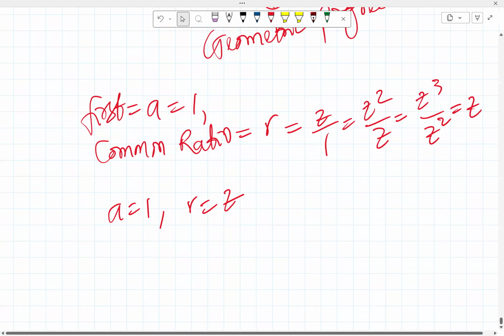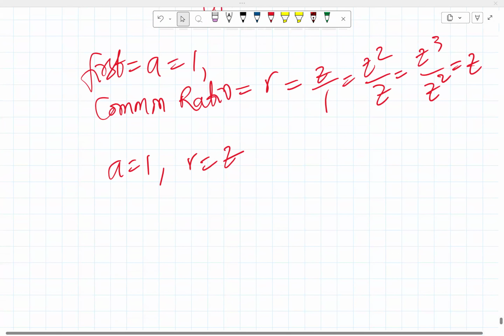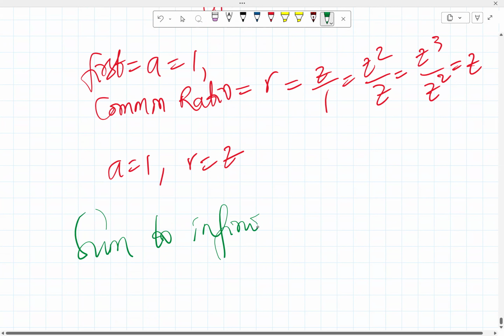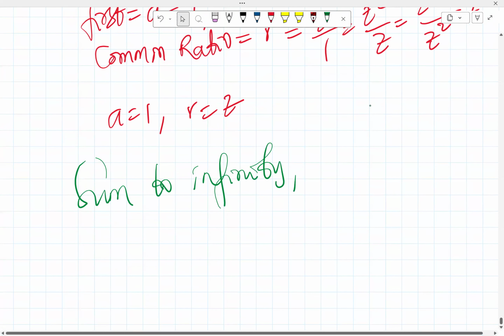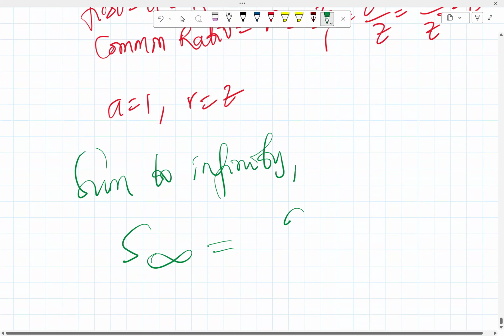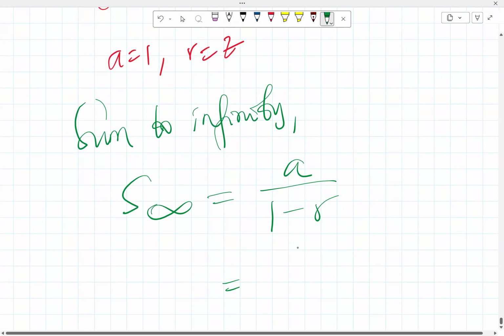So since it's a geometric progression now, you can then use a geometric progression formula. You know that there's something called the sum to infinity, which is given as S_infinity equals the first term over 1 minus the common ratio. So the first term here is 1, all over 1 minus the common ratio, which is z.